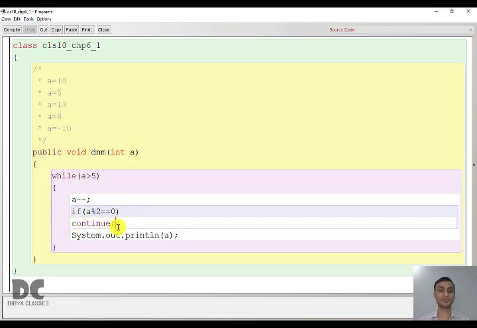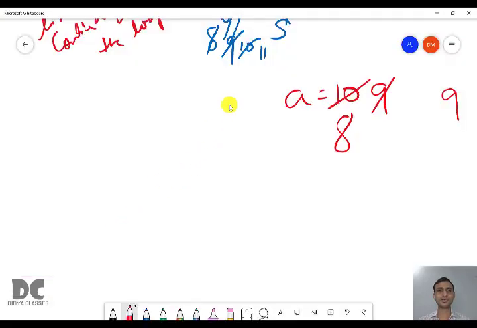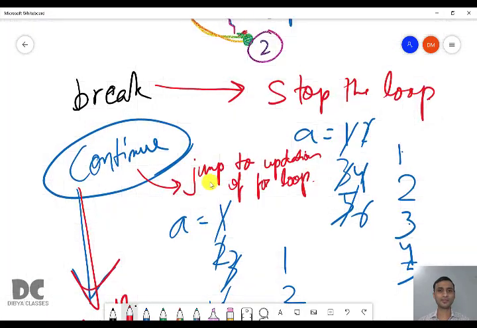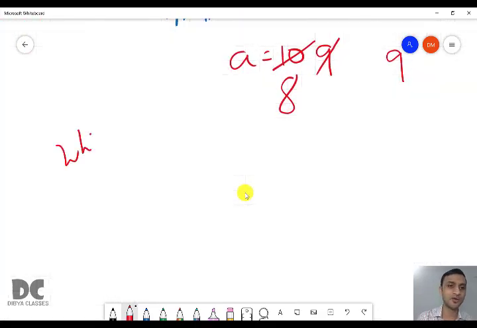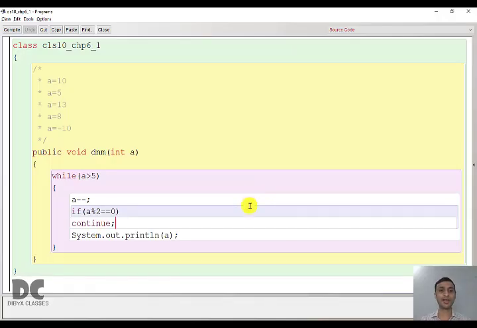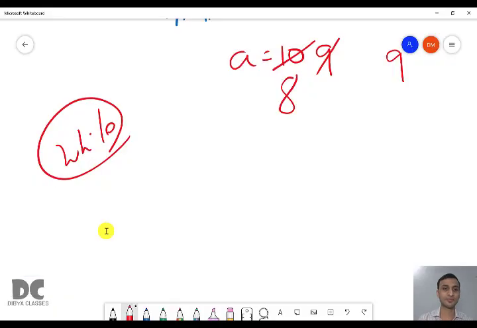True means continue. So when continue is executed, what will happen? I have told you that it will jump to updation in a for loop, but here it is not a for loop, it is a while loop. So in a while loop, when continue is executed, it will not go to updation, but it will go to the test condition. So you have to remember this.